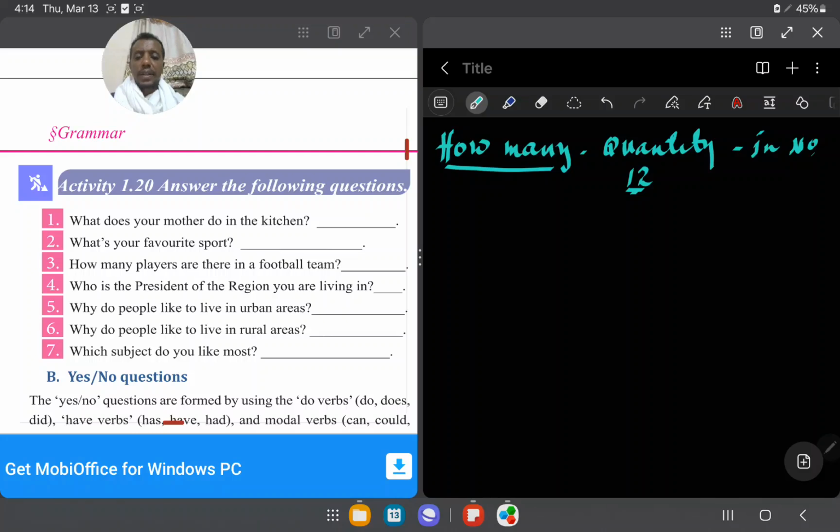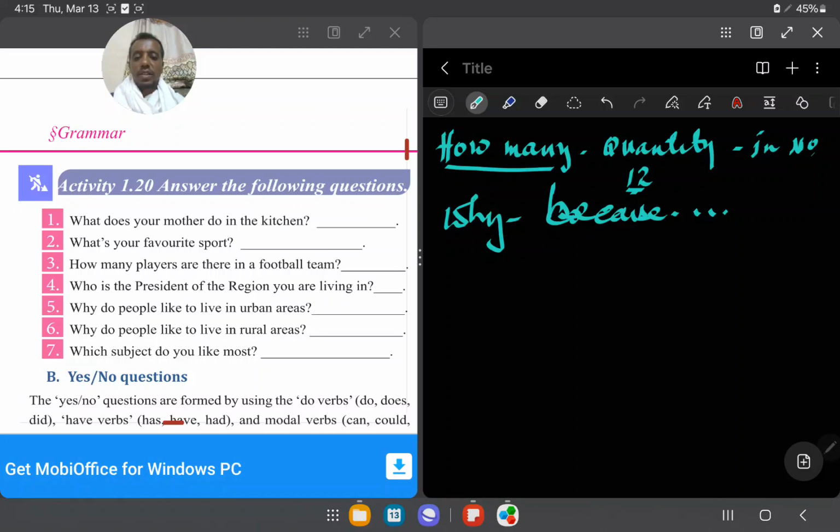Okay, why do people like to live in urban areas? Why do people live in urban areas? If you say why, as I told you so far, we answer with because. Because in urban areas there are more employment opportunities. You can say there are many job opportunities. Why do people like to live in rural areas? To get fresh air. You can say many things, fresh air, or to plow, to get more product, cash crops, it could be. To mean farming.